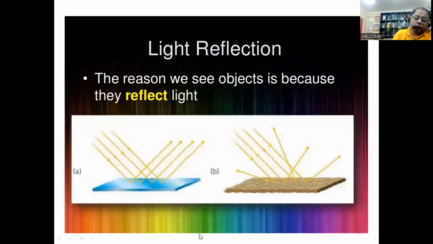Now reflection is possible, and the importance of reflection, especially in mirrors, is that we are able to see an image in a mirror. It's because of reflection. When light strikes a surface and goes to your eye, you are able to perceive it.